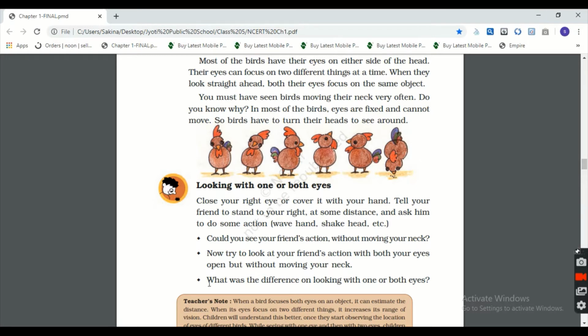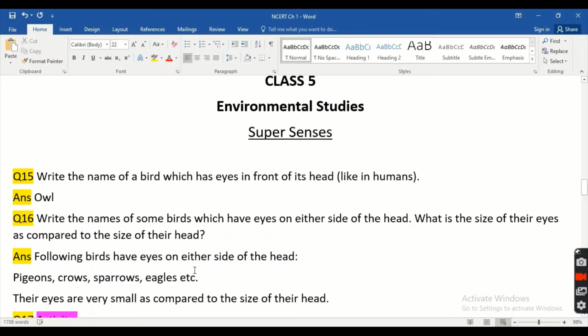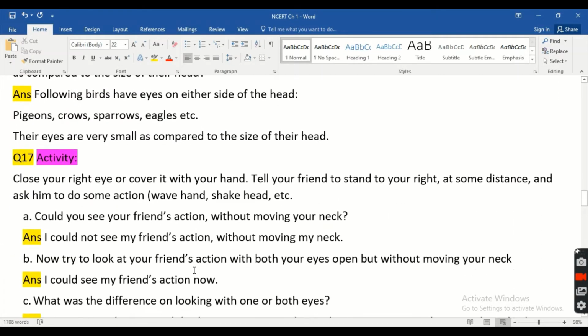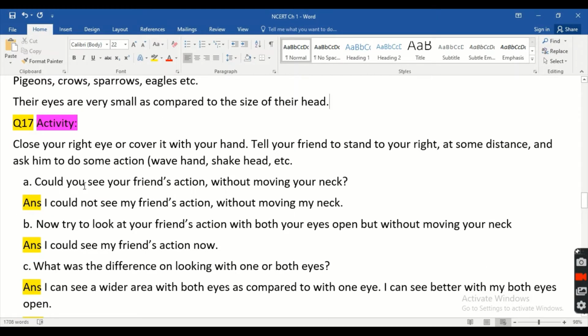Now some questions are given on this activity. I have written the same answer here. We will look from here only. Could you see your friend's action without moving your neck? Answer is no. I could not see my friend's action without moving my neck. Now try to look at your friend's action with both your eyes open but without moving your neck. Answer is I could see my friend's action.